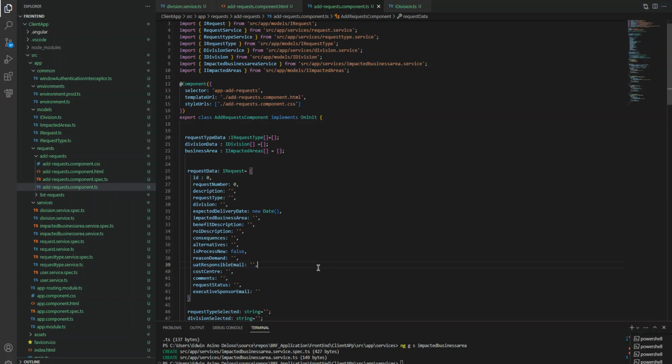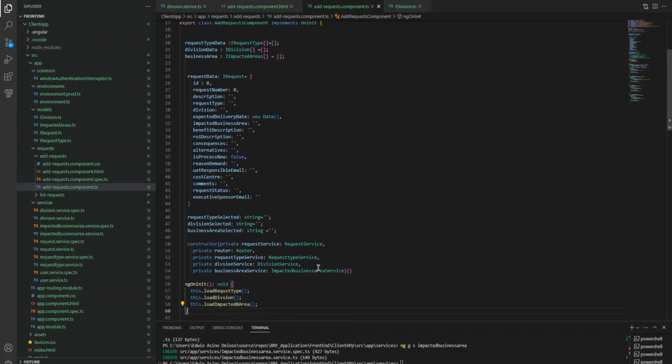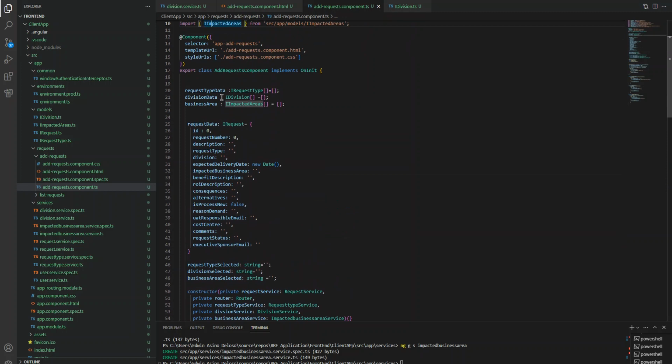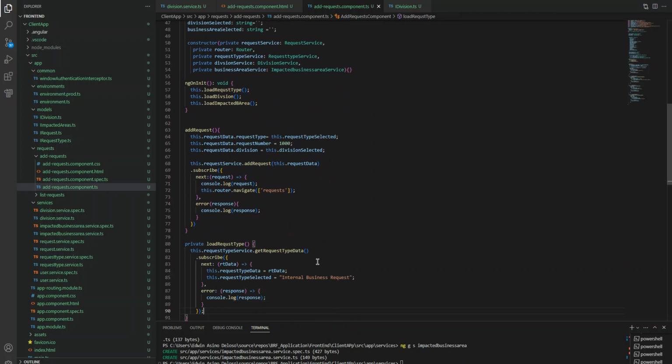On initialization, the first thing you have to do is inject your services here. So this is the division service that I showed you earlier. Once it is injected, you can use it. On initialization of this page, we load the division here. That is why our division data variable here will have data from the API.